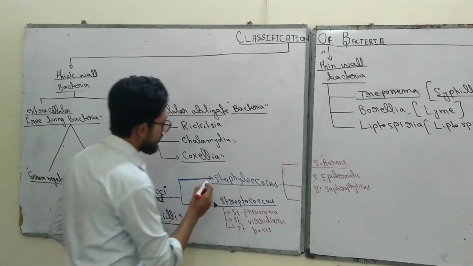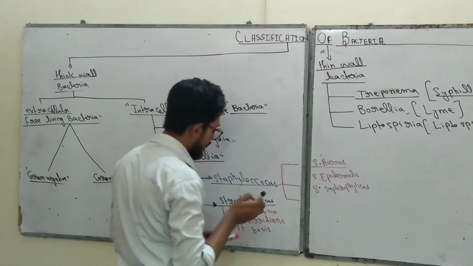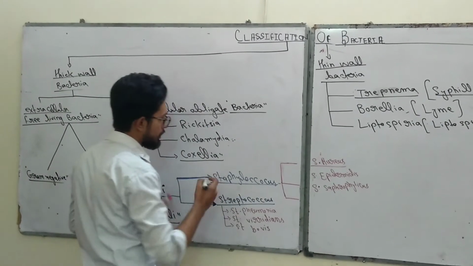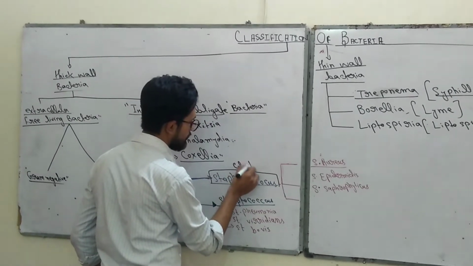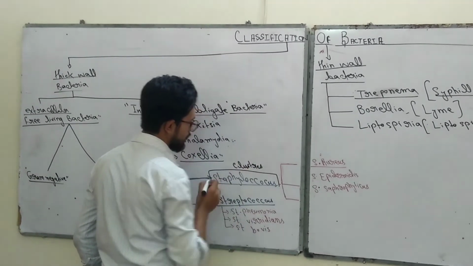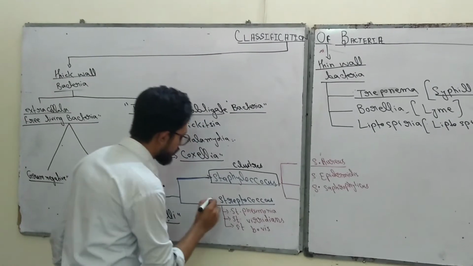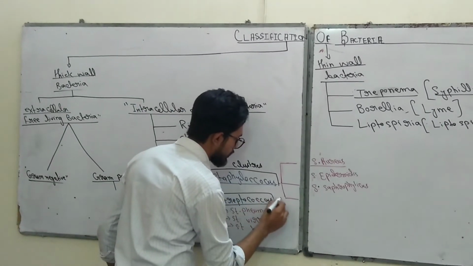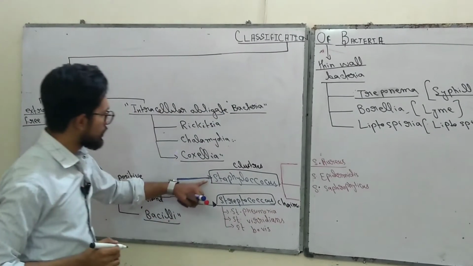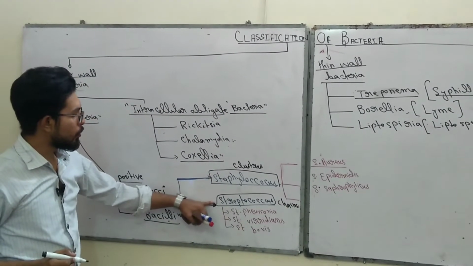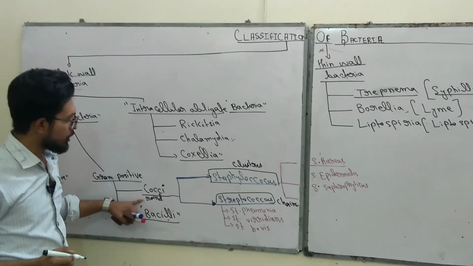Okay, Staphylococcus are round shaped bacteria. They are found in clusters, meaning in the form of groups, just like grapes. And Streptococcus are found in the form of chains. Remember that Staphylococcus and Streptococcus are both types of cocci, and cocci are round shaped bacteria.